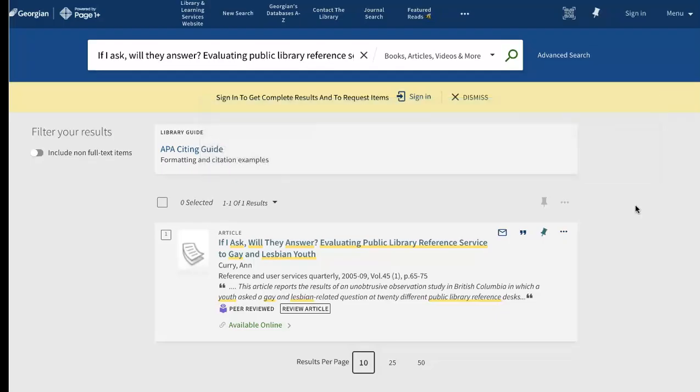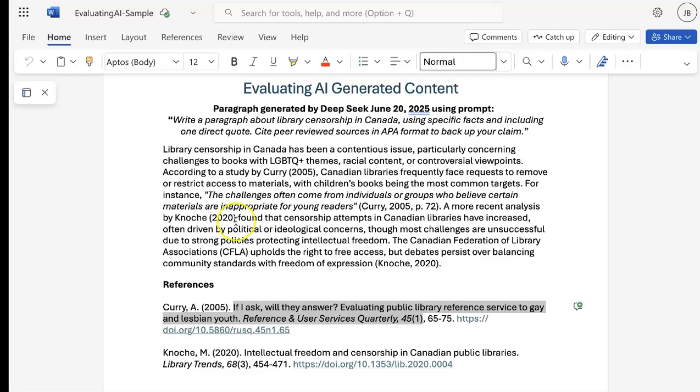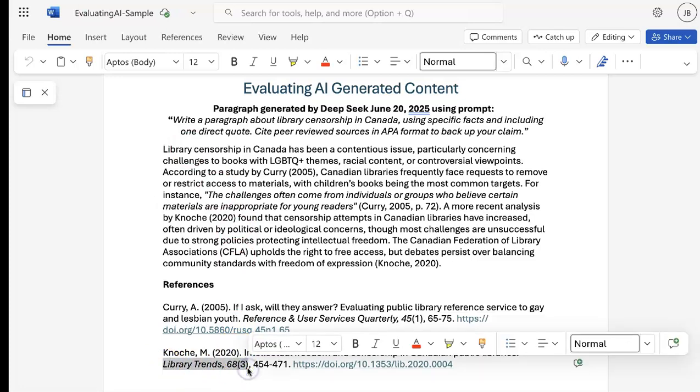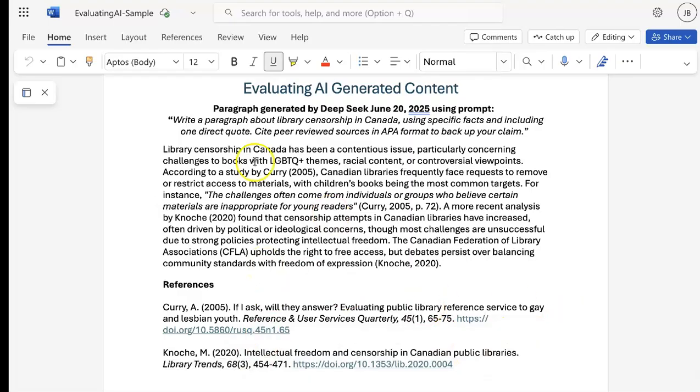Looks like the first of these sources exists, but DeepSeek has provided the wrong link. The second article reference linked to a completely different source than expected. This is usually an indicator that the generative AI tool has fabricated a reference.